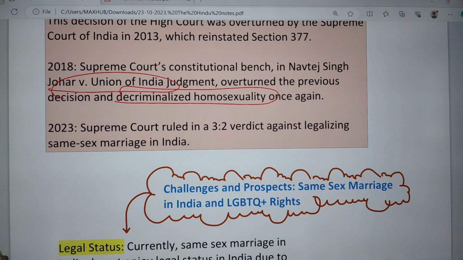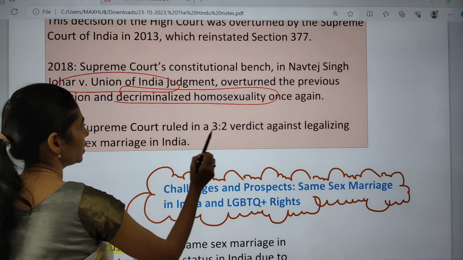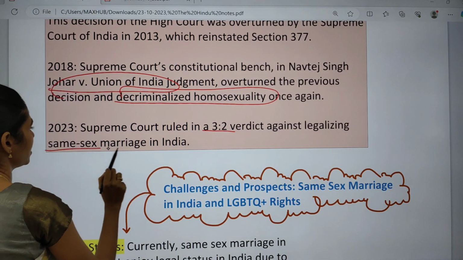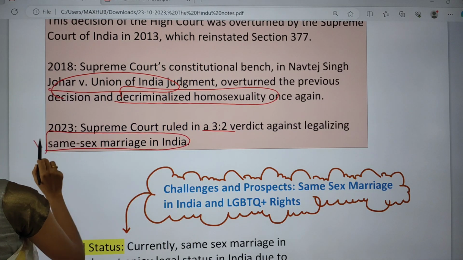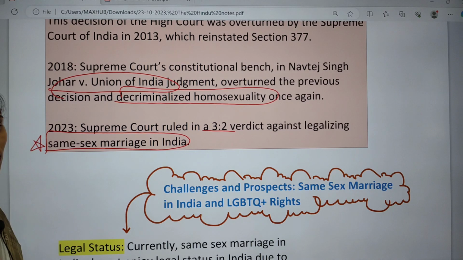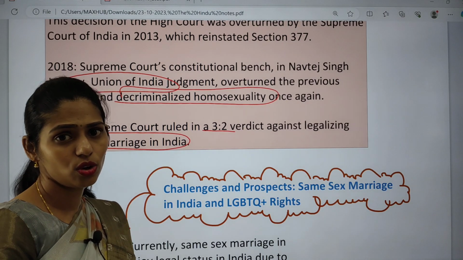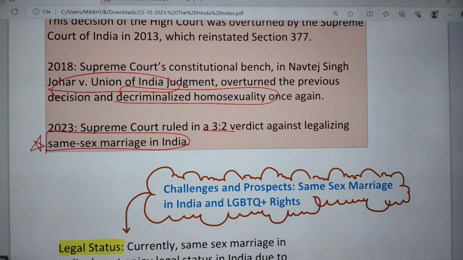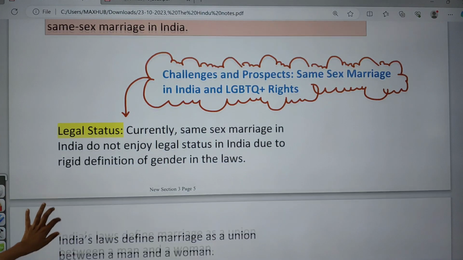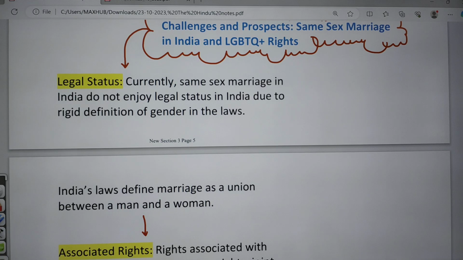Later, in 2023, the Supreme Court ruled against legalizing same-sex marriage in India. So this is the timeline of homosexual marriages in India. Now, what are the challenges and prospects of legalizing same-sex marriage?